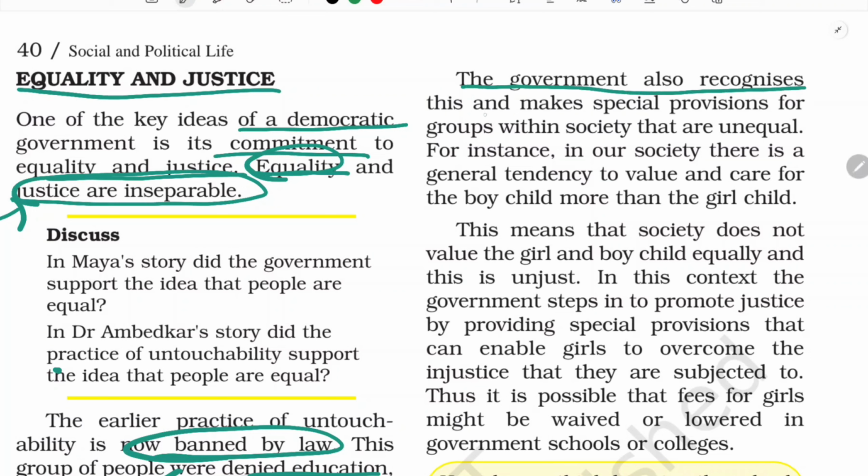The government also recognized this and made special provisions for groups within society that are unequal. So there are some special provisions given to those who have been discriminated against for a prolonged period of time, for example, by giving them the ST and SC group, by giving them quotas, isn't it, to uplift them, to give them a chance to develop themselves, which was taken from them by our society. For instance, in our society, there is a general tendency to value and care for the boy child more than the girl child.